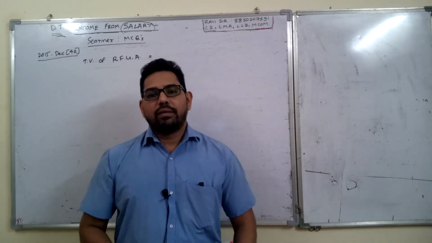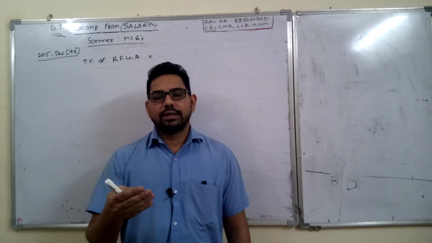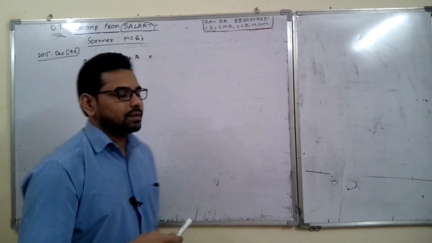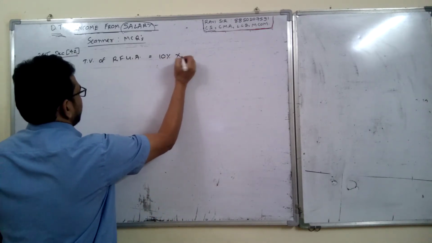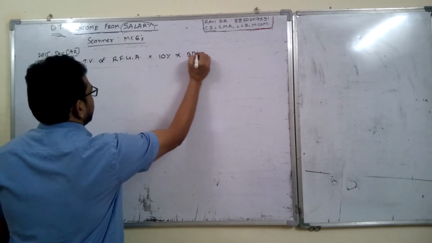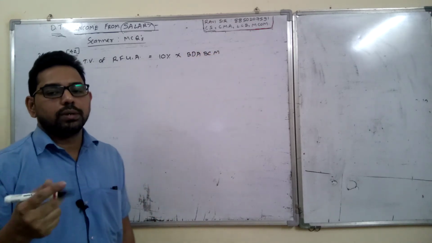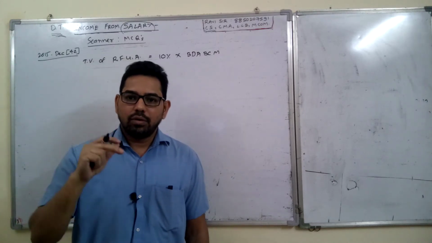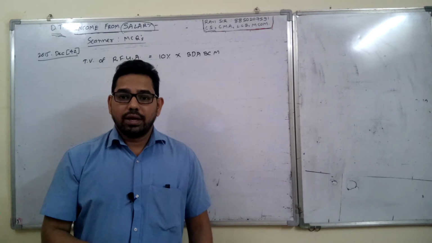As you know, when the population is about 10 lakhs and up to 25 lakhs, we take the taxable value as 10%. So taxable value is 10% of BDA BCM, because the population is 20 lakhs, which is below 25 lakhs. You can refer to the note on RFUA calculation.